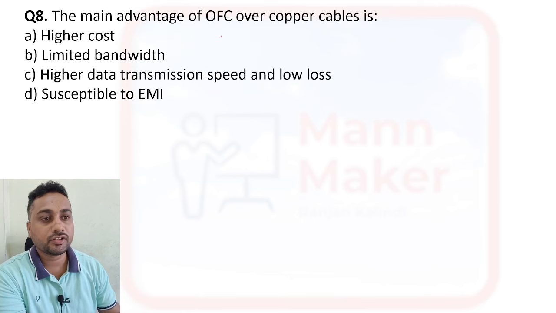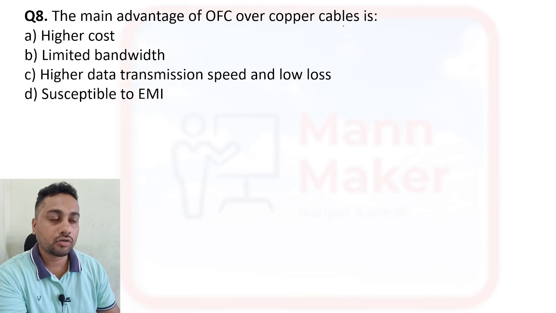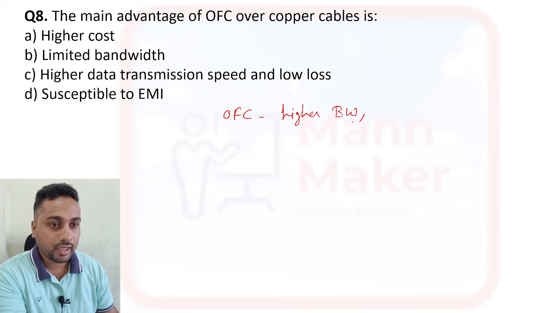The main advantage of OFC over copper cable. So for communication we are using cables. Basically for long distance we are using OFC, that is optical fiber cable. So optical fiber cable has higher bandwidth, and it has high data transmission speed.